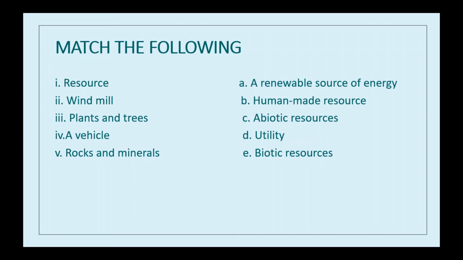A resource has utility, isn't it? So windmill, renewable source of energy. Plants and trees, biotic resources. Vehicle, human made resource. Rocks and minerals, abiotic resources, isn't it? Yes.